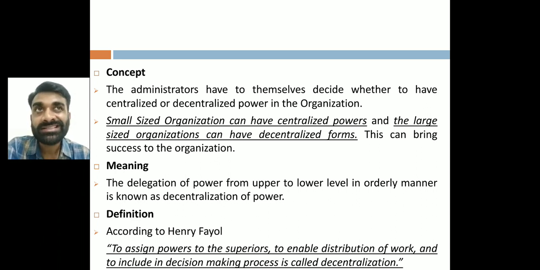Say, for example, if the principal has to go to each and every class, take attendance, and handle the study material, it will be a very hectic task. They are not going to get any kind of success. So it depends on the type and size of the organization, whether centralization or decentralization will be decided or assigned. And the success of any organization or business unit depends on this, right?